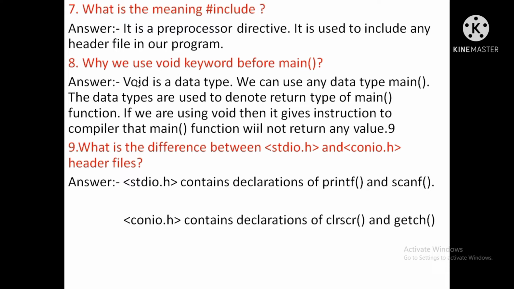Next question, why do we use the void keyword before main? Void is a data type. We can use any data type with main. The data type is used to denote the return type of the main function. If we are using void, then it instructs the compiler that the main function will not return any value.